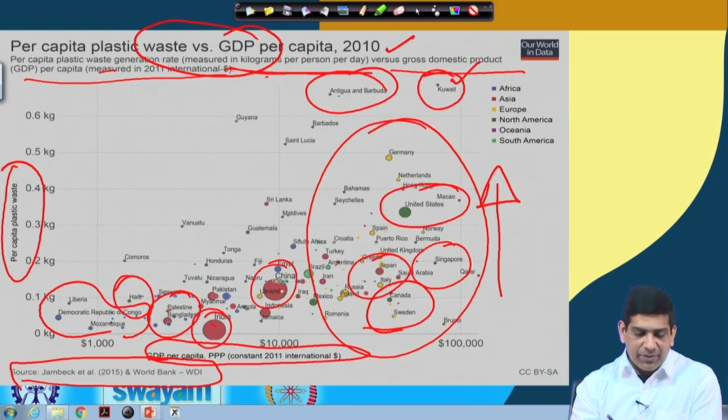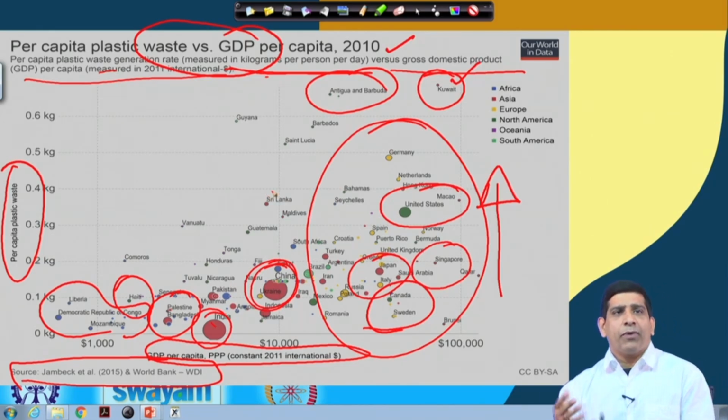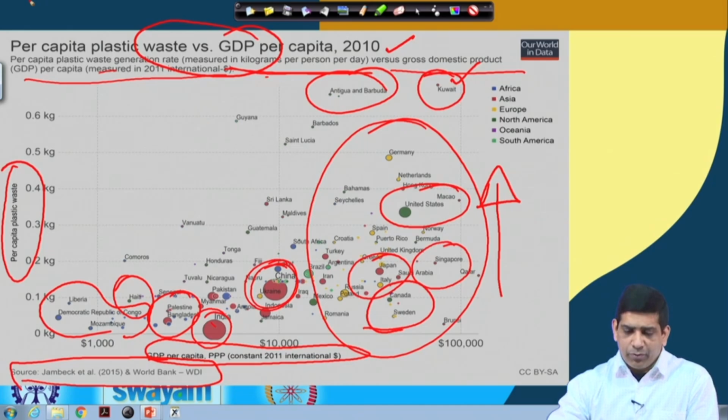Similarly, China's per capita waste production is higher than India's. It's more than 0.1 kg per person per day. But again, you have to multiply it by 1.4 billion people, which is the Chinese population. And Chinese GDP is also much higher than Indian GDP. So that's why you see China sits right there. Then we have South Africa, Maldives, Sri Lanka. So, a pretty interesting graph in terms of per capita plastic waste production versus GDP.